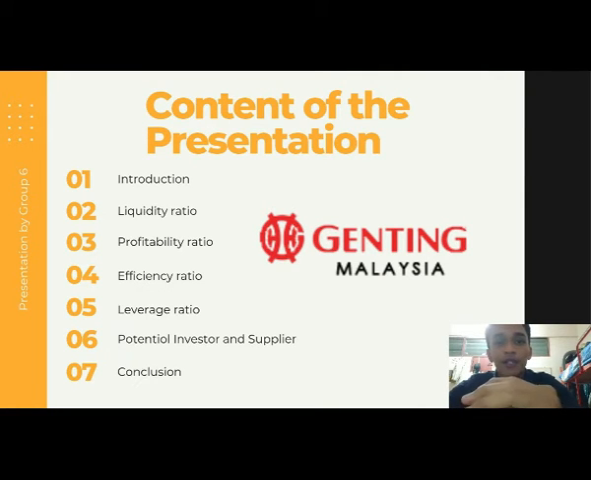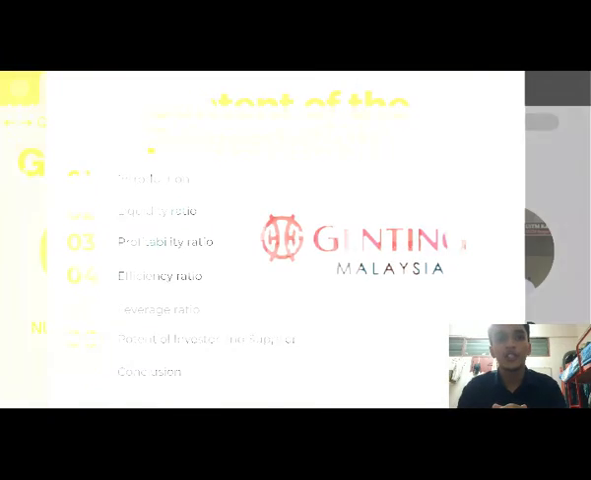So for this assignment, in our group we discussed and chose the company Genting Malaysia Berhad. We have included 7 parts, which are first introduction, liquidity ratio, profitability ratio, efficiency ratio, leverage ratio, potential investors and suppliers, and last but not least, conclusion.